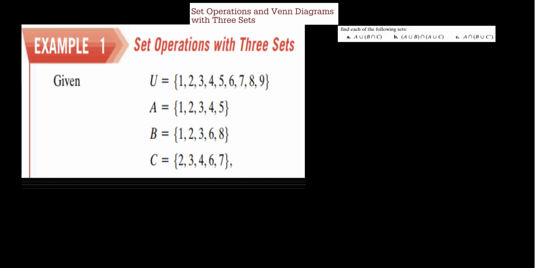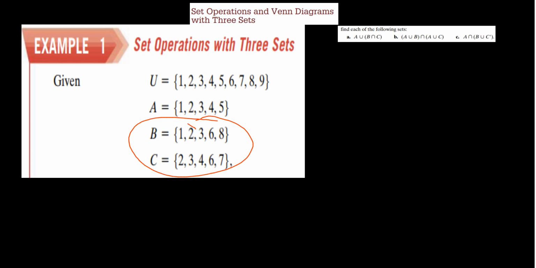Alrighty, so starting from the top, it says find A union with B intersect C. Okay, so let's look at B intersect C real quickly. Where do they intersect? It looks like we intersect at 2, 3, and 6.